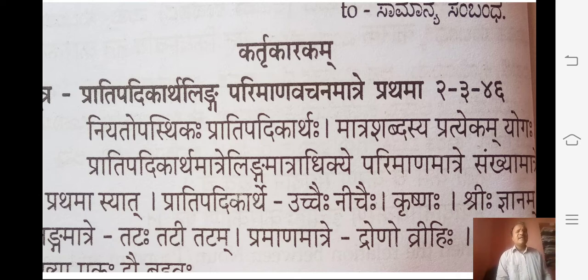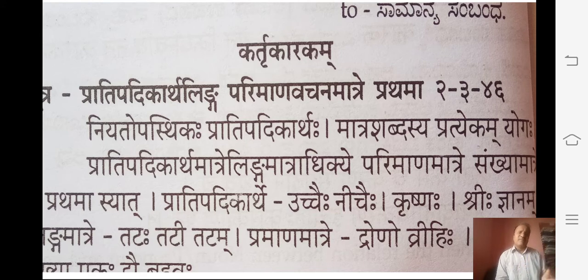Then he gives the linga matra. If we want to know the linga of a word, we should use the Prathama Vibhakti, that is, the Kartru Karaka. Panini has given the example tataha, tati, tatam. Tataha is pullinga, tati is strilinga, tatam is napumsakalinga. Only one shabda, tata, is used in all three lingas.